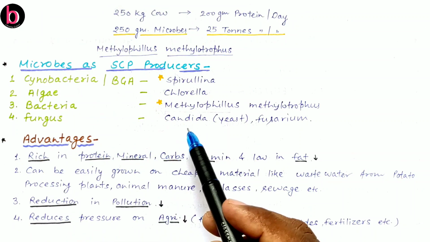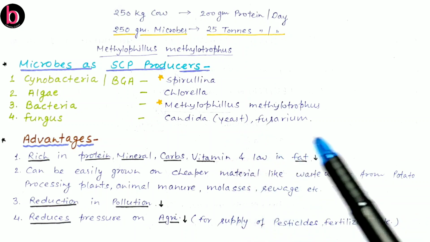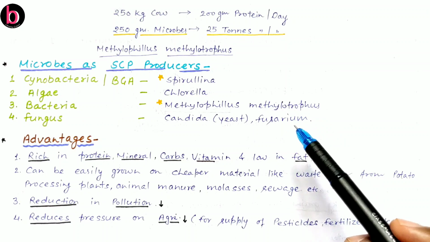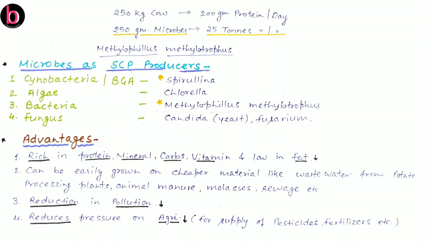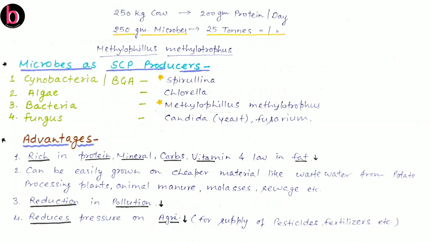And fungi like Candida, a type of yeast which is unicellular, as well as multicellular fungi like Fusarium. By these sources we can produce a bulk of protein or biomass within a limited period of time. Why? Because they grow in a geometric pattern.